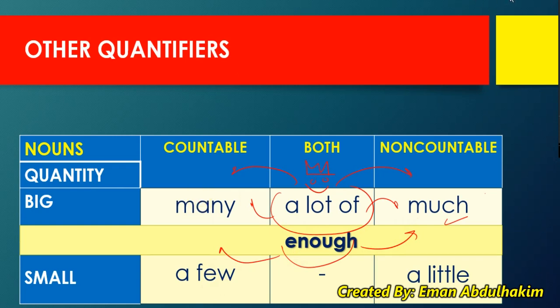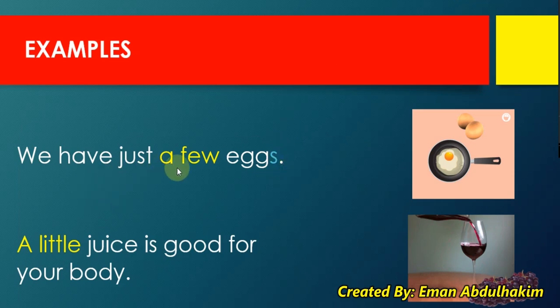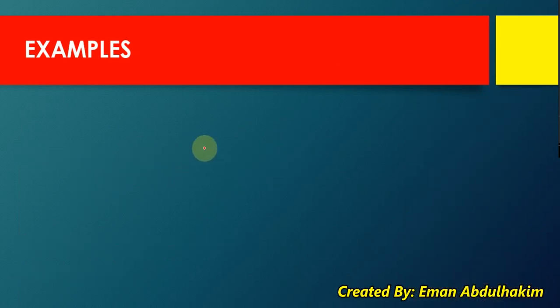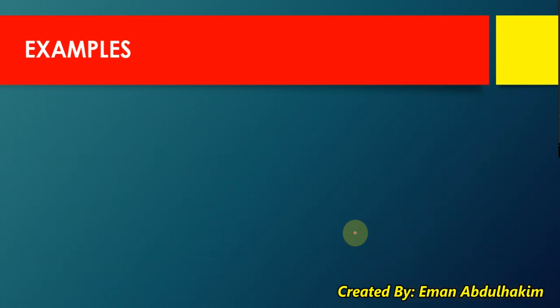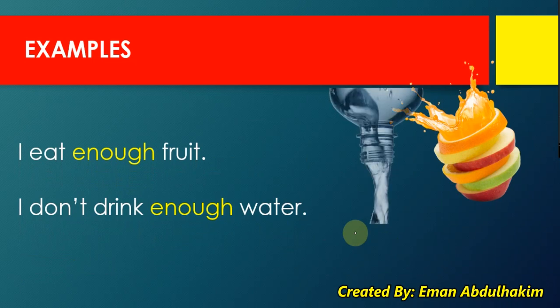Okay? We can say we have a few eggs, Jeffy. We have a few eggs. Oops, what happened? Oh, yeah, let's go again. We have a few eggs. Or a little juice. A little is always for uncountable. Next, I ate enough fruit or I don't drink enough water.